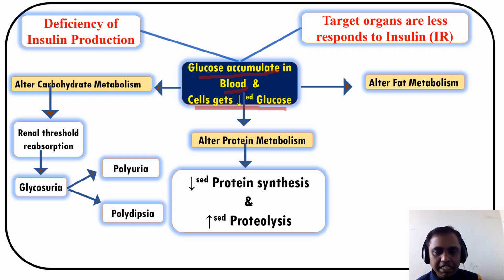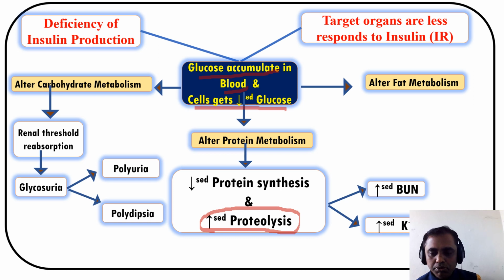So what happens, it takes from the protein metabolism, that leads to increased proteolysis. As we know, from the protein there is a formation of glucose, so our body will maintain the metabolism. So that is the way there is decreased protein synthesis and increased proteolysis, that leads to production of increased urea and increased potassium. So this is also very important to know about the investigations. So this is about the protein metabolism.